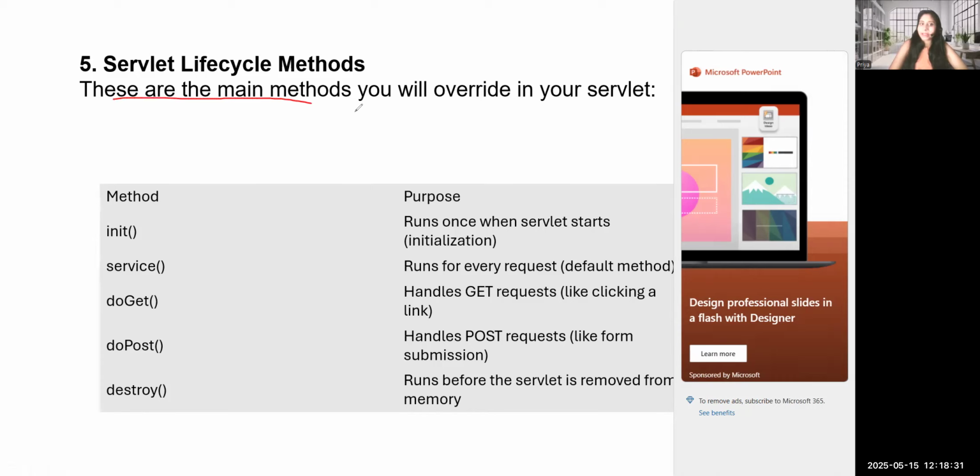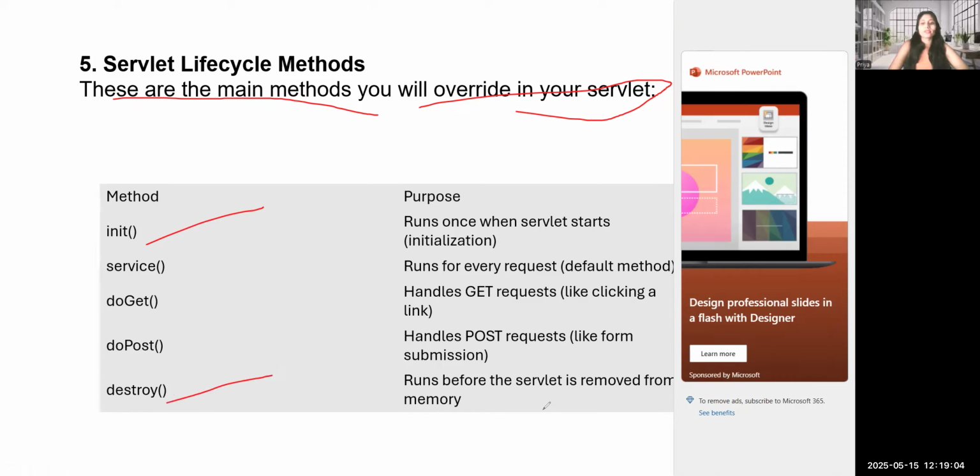So these are the main methods we will override in the servlet. First one, the init method, is what? It runs once when the server starts. When the server starts, we do initialization. Service means it runs for every request, the default method. doGet, we already know, handles GET requests like clicking a link. doPost handles POST requests like form submissions.